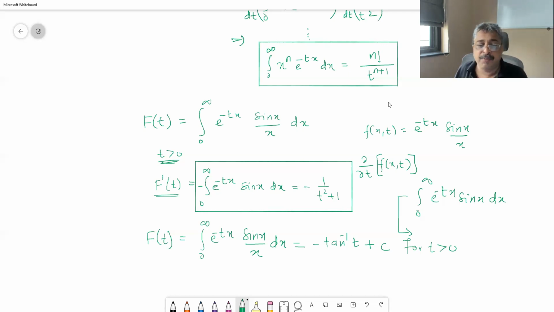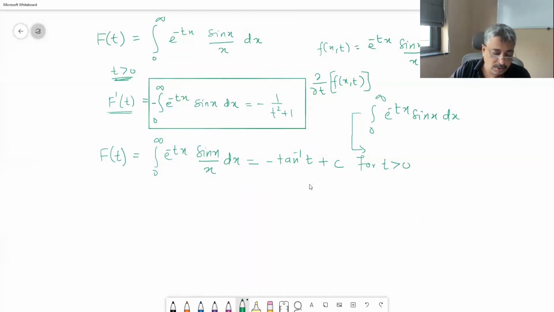Okay. Now from here, I give you some work. Hence prove that integral 0 to infinity sin x upon x dx is equal to pi by 2. So do a couple of steps in between and get this final result. This is an interesting and important result.